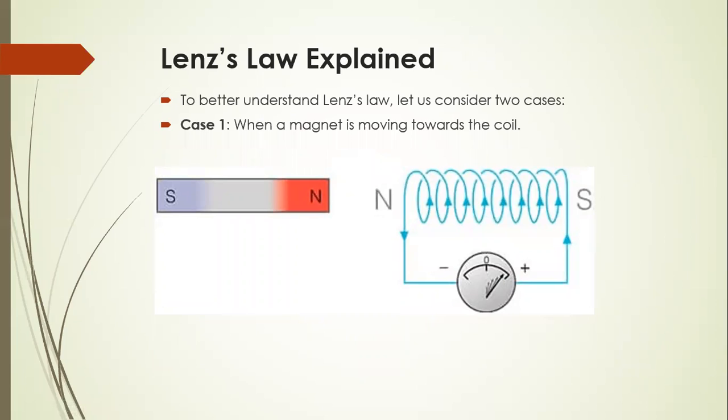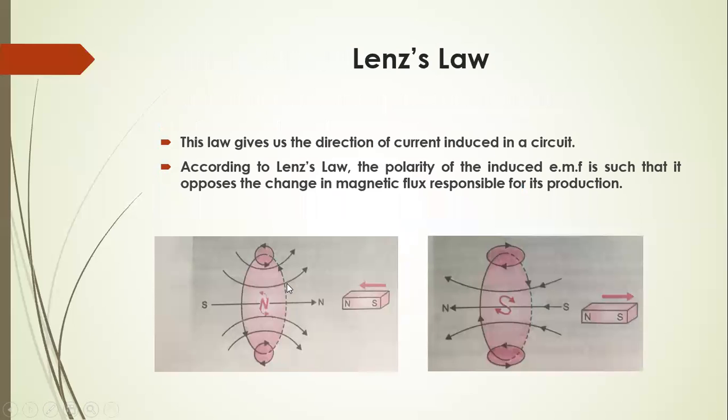Now Lenz's law explained by these experiments. First is the same as we discussed in the previous slide. In case one, this is a circuit, this is a galvanometer, and this is a magnet. When the magnet is moved towards the coil, we have to repel it. To repel it, because it is coming closer, we have to generate a north pole. For a north pole, the current will be in the anticlockwise direction.